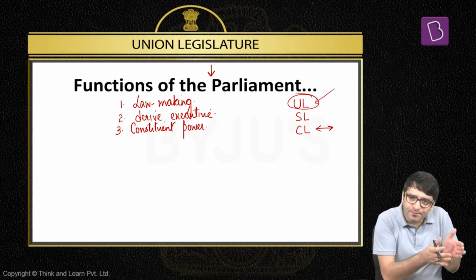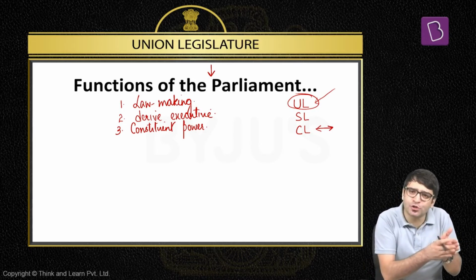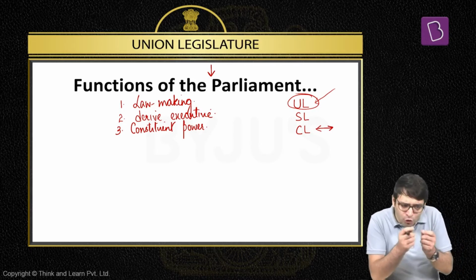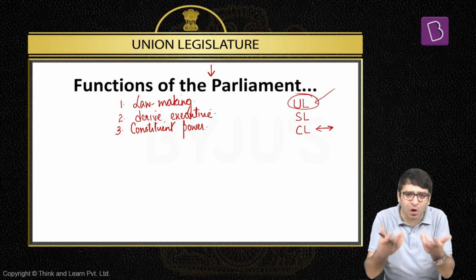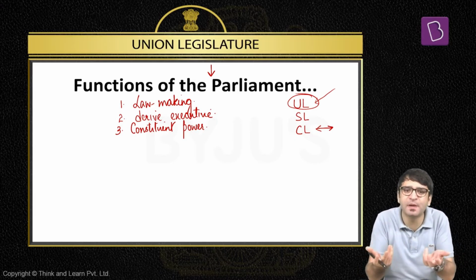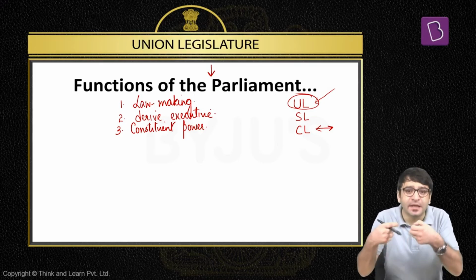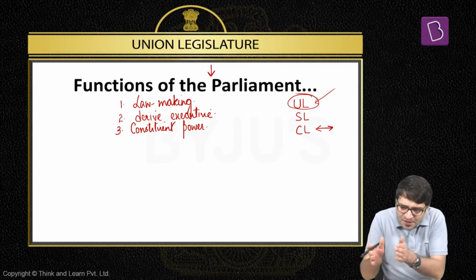But what happened to the constituent assembly, which was a body tasked with writing the constitution? This constituent assembly was dissolved. Now, after 1950, do we need to amend the constitution or not? Because Pandit Nehru said the constitution has to be a living document. Constitution is basically a document of people's faith and aspirations. Aspirations may change, sentiments may change, and all these legitimate aspirations must be capable of realization. That means we need to amend the constitution.